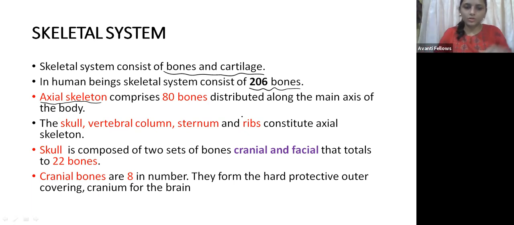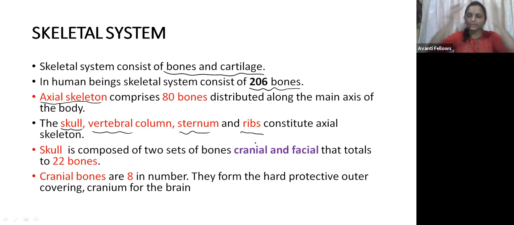The axial system consists of 80 bones, distributed to the skull, vertebral column, sternum and the ribs. The skull and the vertebral column are on the dorsal side, and the sternum is on the ventral side, along with the ribs. So these 80 bones are distributed to these. Now let us come to the skull first.